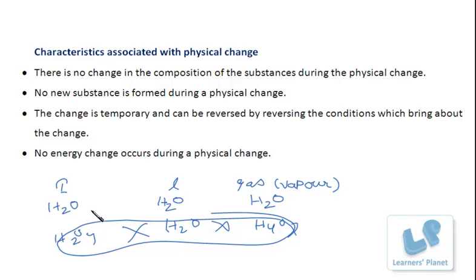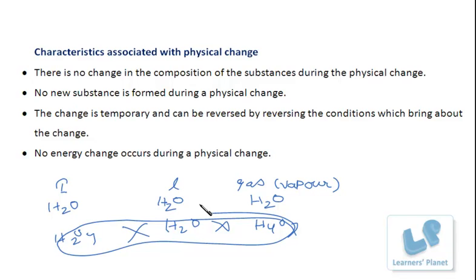When this liquid state is cooled or frozen, it changes to solid state, that is, it changes to ice. So, the changes in which the state of matter is changed can be reversed by changing